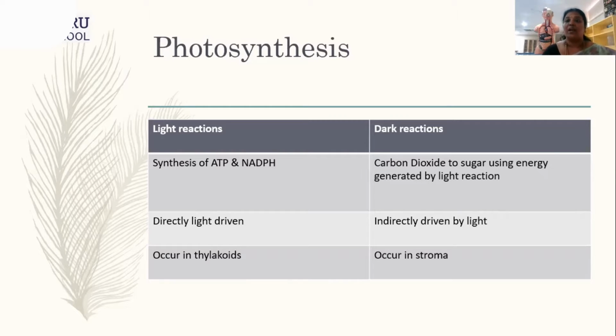NADPH. ATP, as we all know, is the currency of the cell, that is adenosine triphosphate. But what is NADPH? Again, it is a high energy molecule. Each NADPH will have 3 ATP molecules. Now, what is NADPH? That is nicotinamide adenine dinucleotide phosphate. So this light reaction, again to recall, is a light-driven reaction and it occurs in the thylakoids of the chloroplast and it helps in the synthesis of ATP and NADPH.